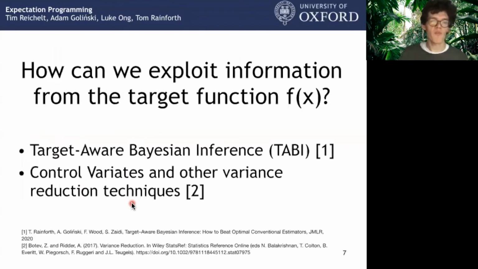We would like to make this workflow more efficient by incorporating information from the target f. There are several options to use information from the target function to better estimate expectations. In this work, we will focus on using the framework of target-aware Bayesian inference, or TABI in short, which we will describe on the next slide. However, in principle, there are other options to include information from f, such as control variates or other variance reduction techniques. We hope that this work inspires others to think about how probabilistic programming languages can exploit information from the target function.